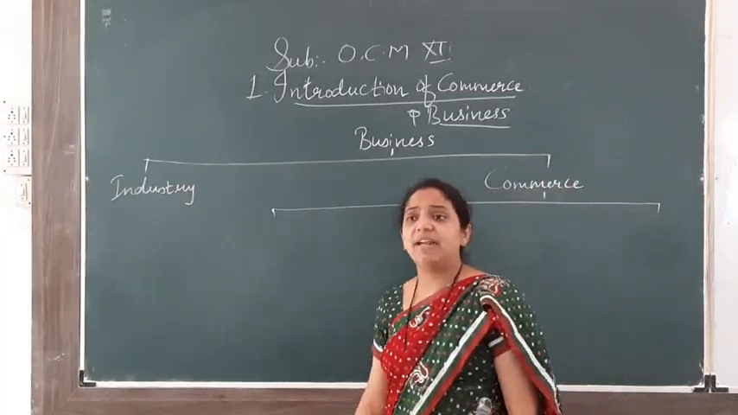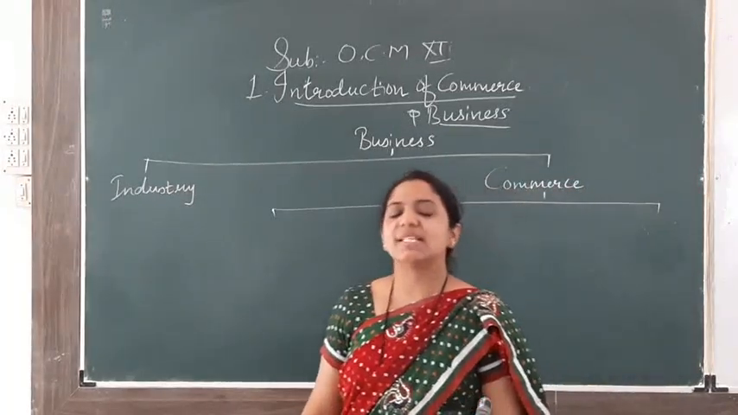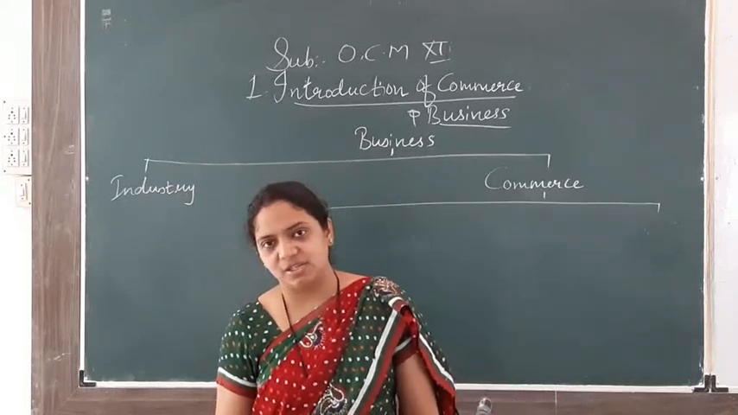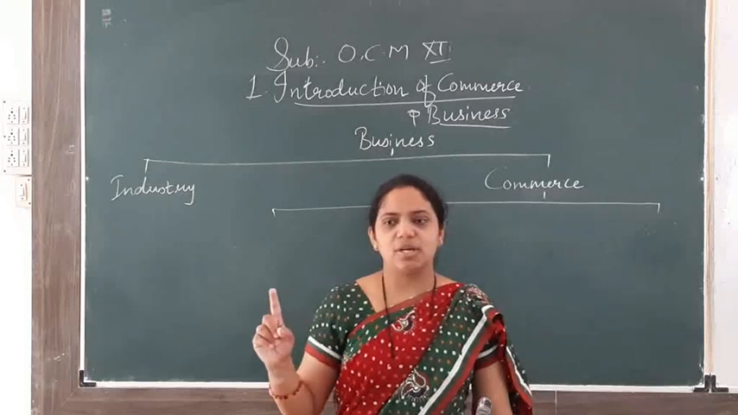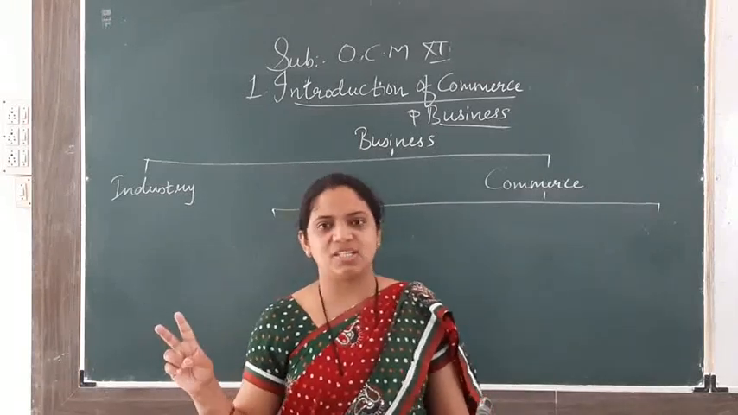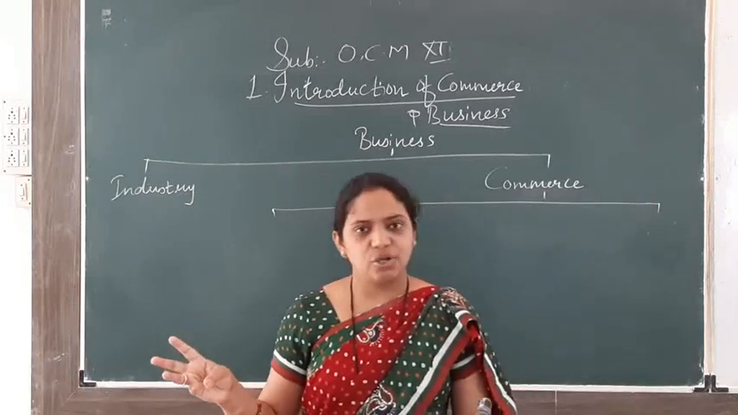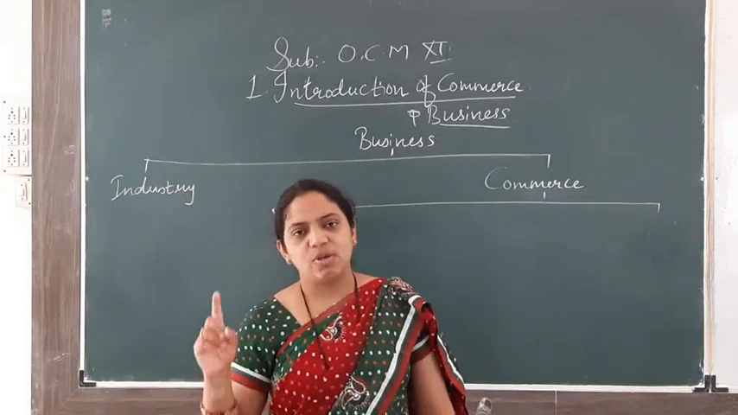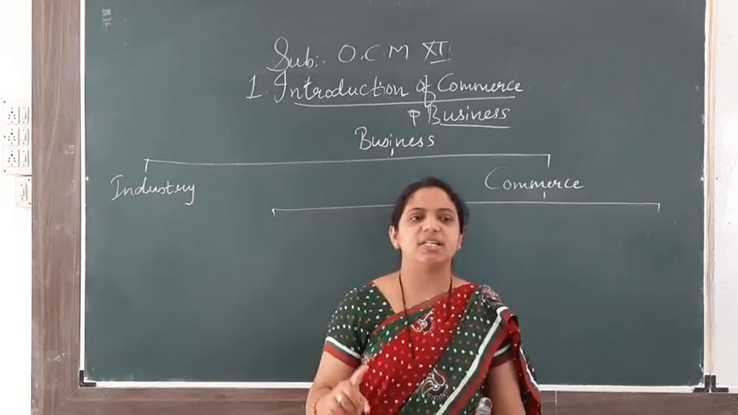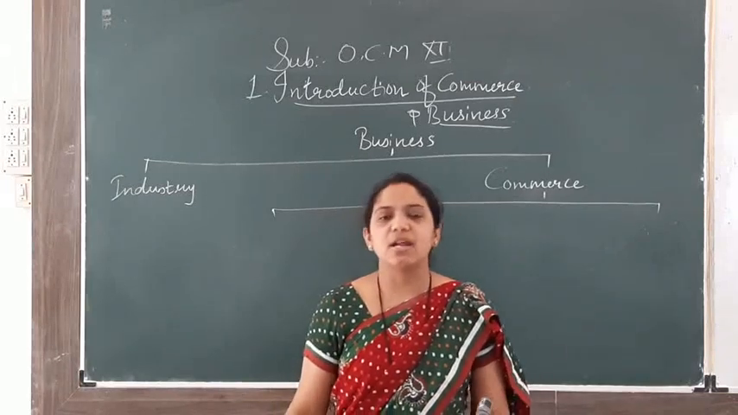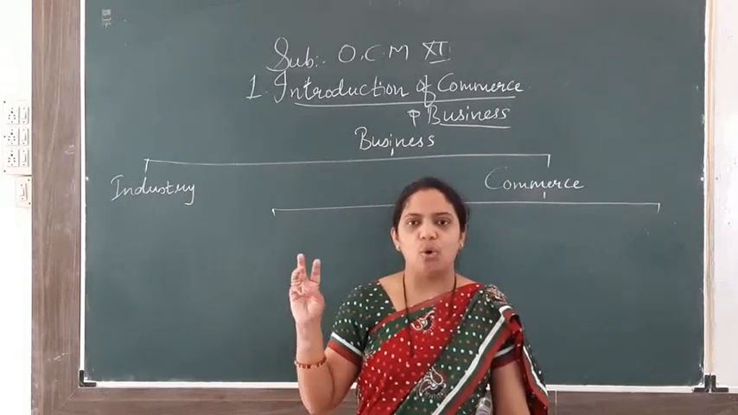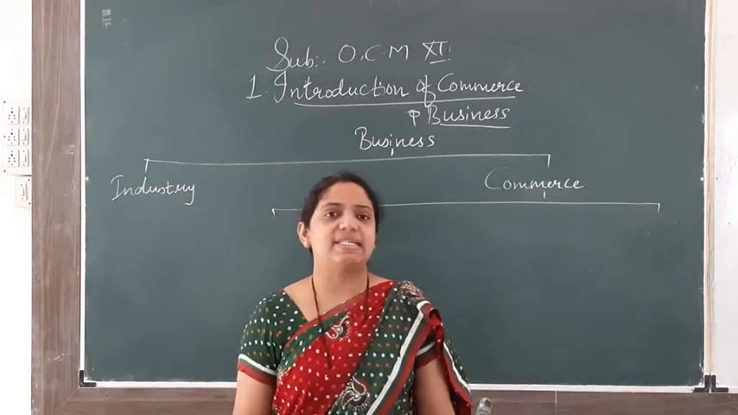Industry is further divided into three parts: primary industry, secondary industry, tertiary industry. Primary industry was further divided into three parts: agriculture industry, extractive industry, genetic industry. Secondary industry was divided into two parts: manufacturing industry, construction industry. Tertiary industry was related to five parts: transport, banking, hotel, tourism and entertainment.